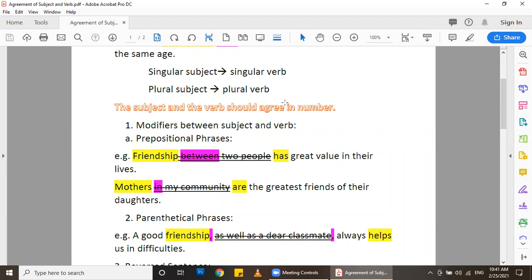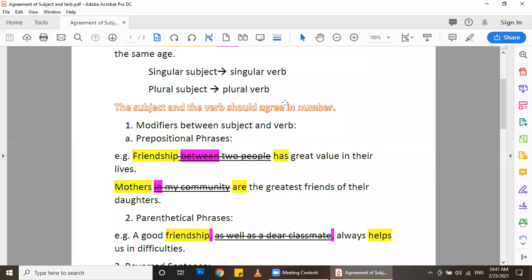Number one, the first rule is related to modifiers between subject and verb. Sometimes we have a modifier between the subject and the verb. Here you shouldn't be confused. For example, let us take the first condition, which is when I have a prepositional phrase, which is the modifier between the subject and the verb.